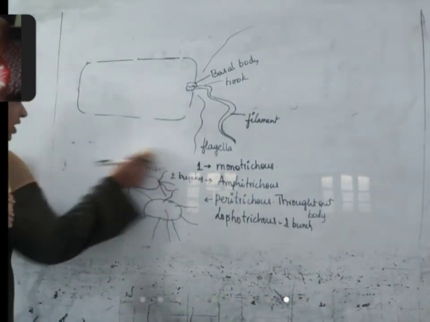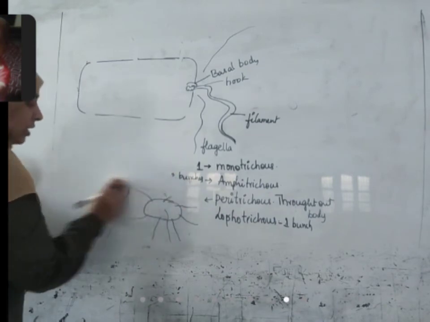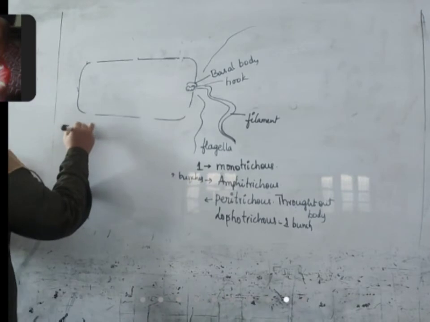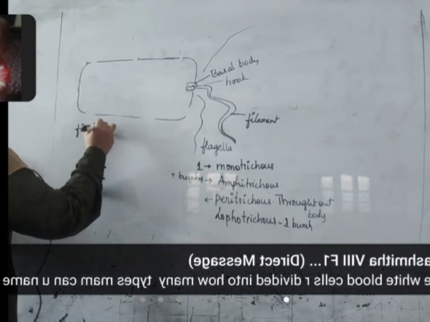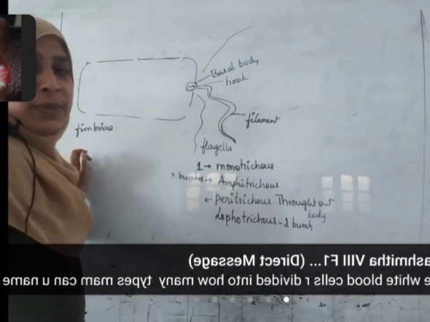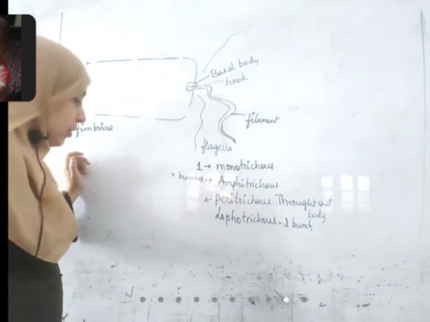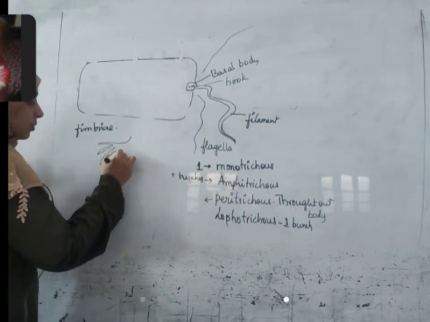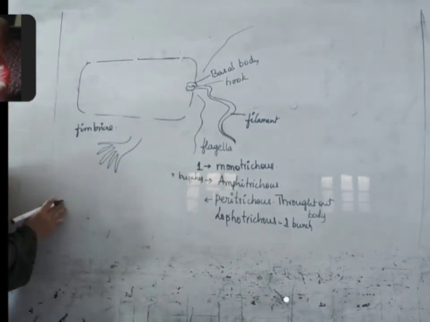Not only flagella arise from the cell body, there are other structures called fimbriae. We already learned about fimbriae in the female reproductive system. Fimbriae are present at the corner of, what is the structure? Can anyone remember?